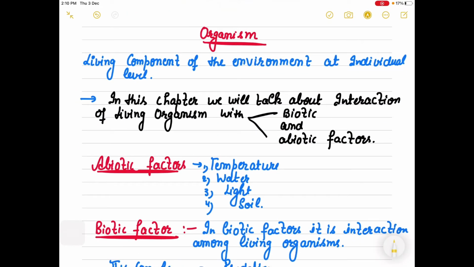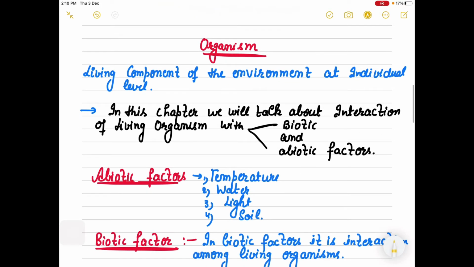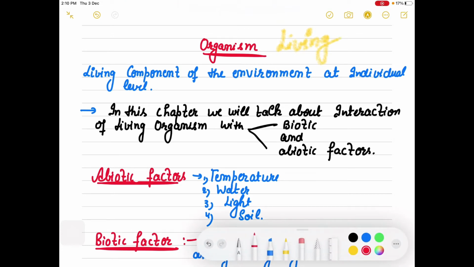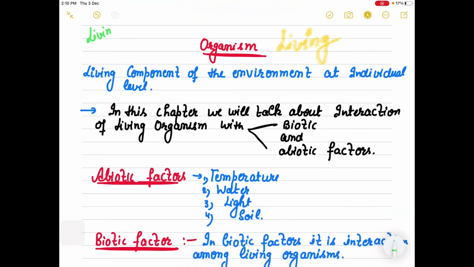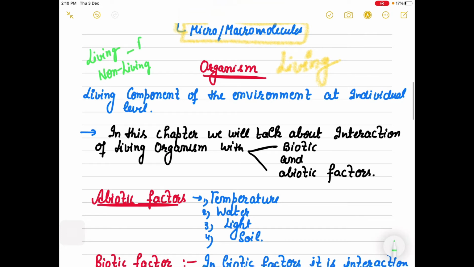Because our chapter's name is organism, what is an organism? It is a living component, definitely. In the environment, there are two types of components which are observed. What are those components? Living and non-living, am I right? Living components are called biotic, and non-living components are non-biotic, or you call them abiotic also.